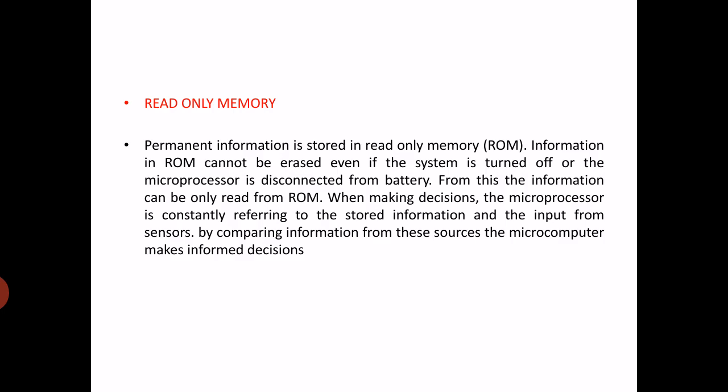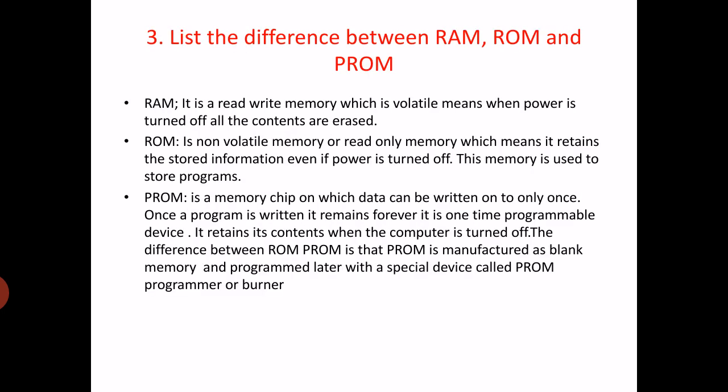In certain cases it is desirable to modify certain parameters. For example, in automotive applications, it may be desirable to permit an authorized person to modify the program to improve the performance of the vehicle, so that he can rewrite it in certain cases. That is ROM. Now question number 3, list the difference between RAM, ROM and PROM.